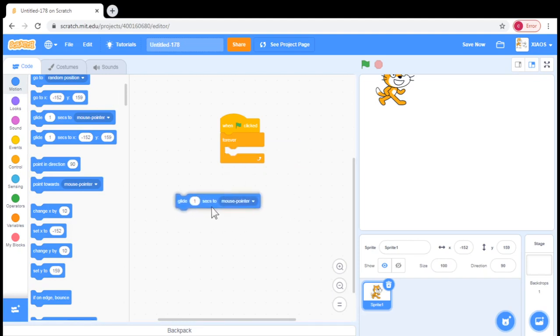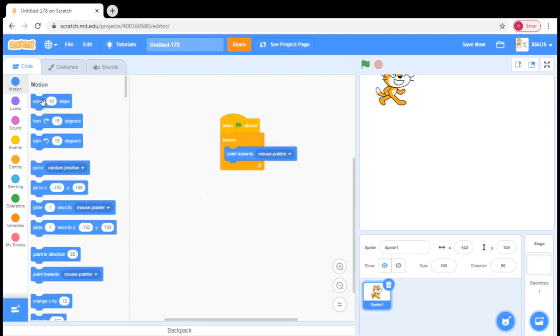So this can't work, so you can just do point towards mouse pointer and move 10 steps. So this is the only one that works, like this.